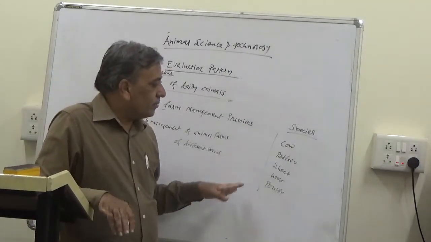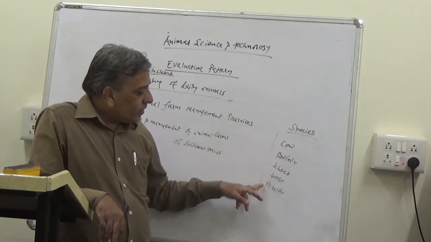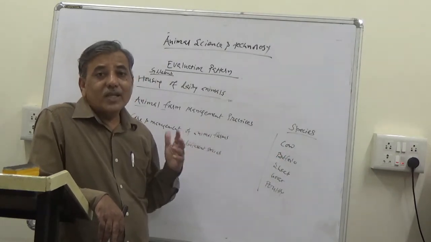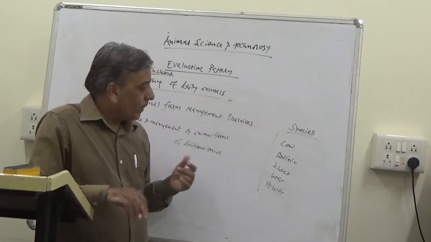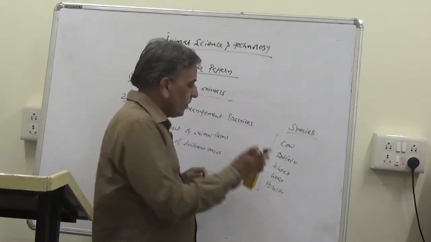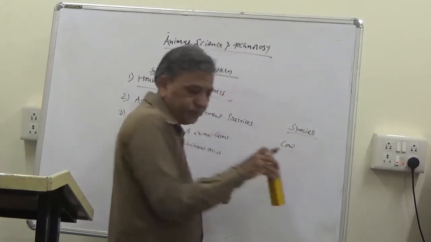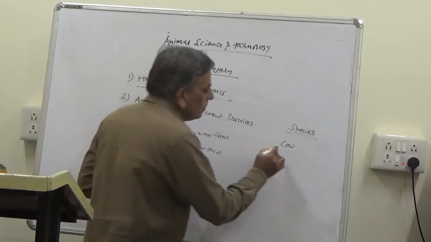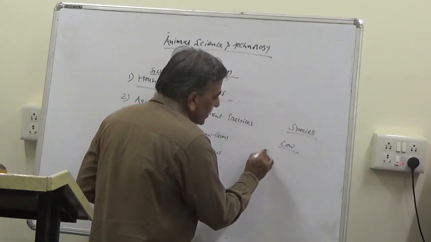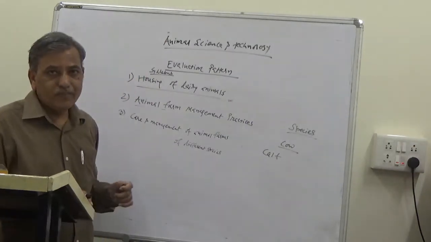given the names. Now, in each and every species of animal, there are different classes of animals. What are the classes of animals? If we take the example of cow, the different classes are calf. Calf means the young one of cow.